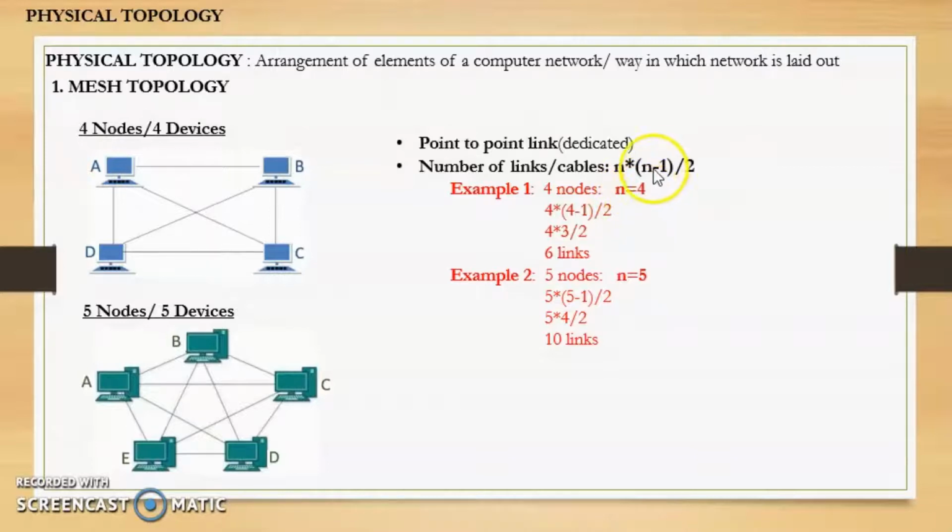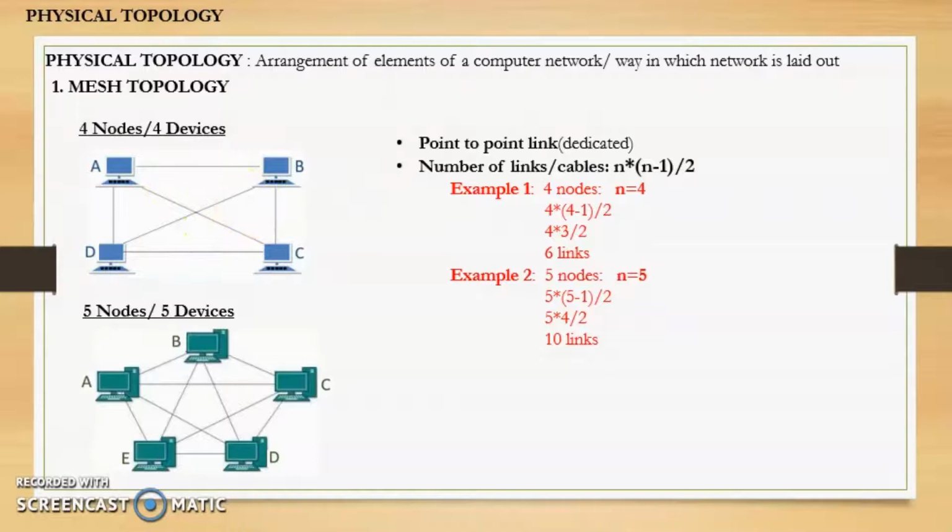So if nodes are 4, n value will be 4. If we put the n value in this formula, we will get 4 into 4 minus 1 divided by 2, that is 4 into 3 divided by 2. So the answer will be 6, which means that 6 links or 6 cables are required to connect 4 nodes. If you look at this figure, there are 6 links required to connect these 4 nodes. If we count, we will get 1, 2, 3, 4, 5 and 6.